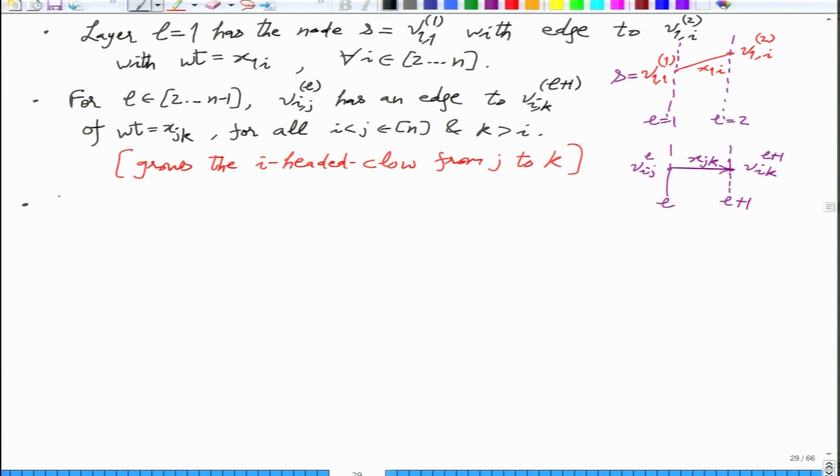So that we'll do when we are folding back to I. So that is here. So for L, Vijl, let me ignore the brackets and the comma. So Vijl has an edge to Vkil plus 1.